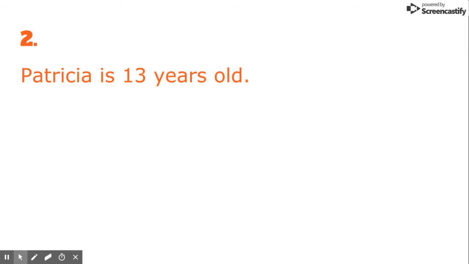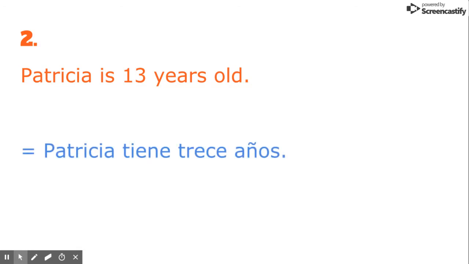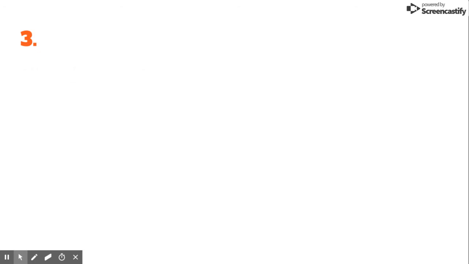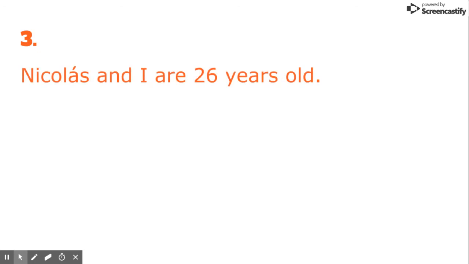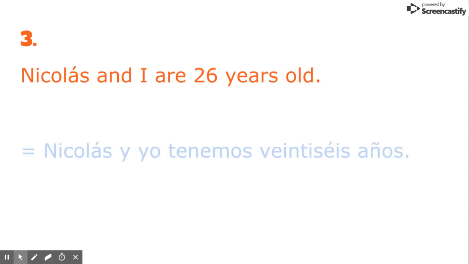Patricia is 13 years old. 1, 2, 3, arriba. Patricia tiene 13 años. Número 3. Nicolas and I are 26 years old. 1, 2, 3, arriba. Nicolas y yo tenemos 26 años.